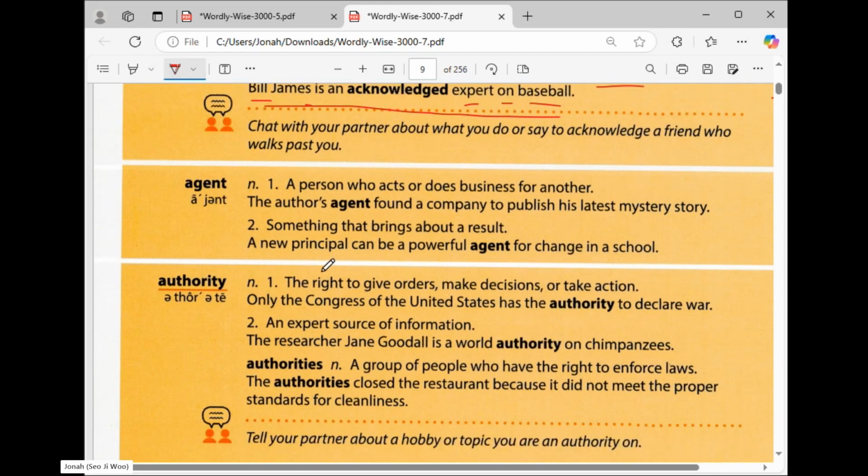Okay, next we have another word which is agent. Okay, agent is a noun. Sometimes we misunderstand this word as something that is bad, right? Okay, so I think you've heard this word already.